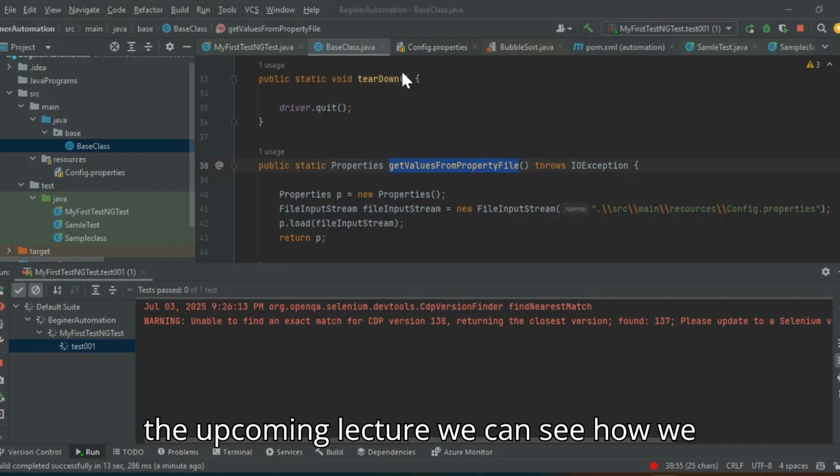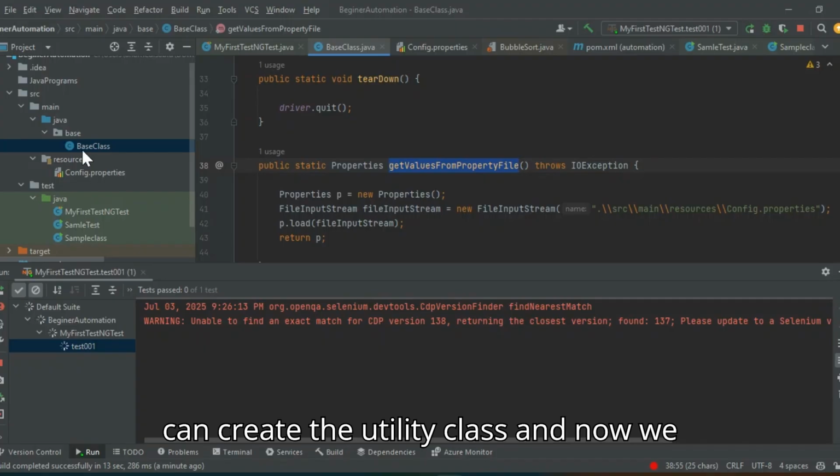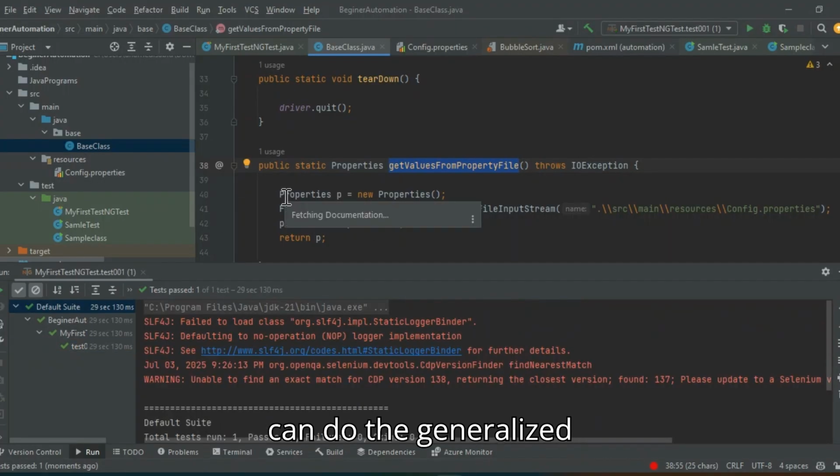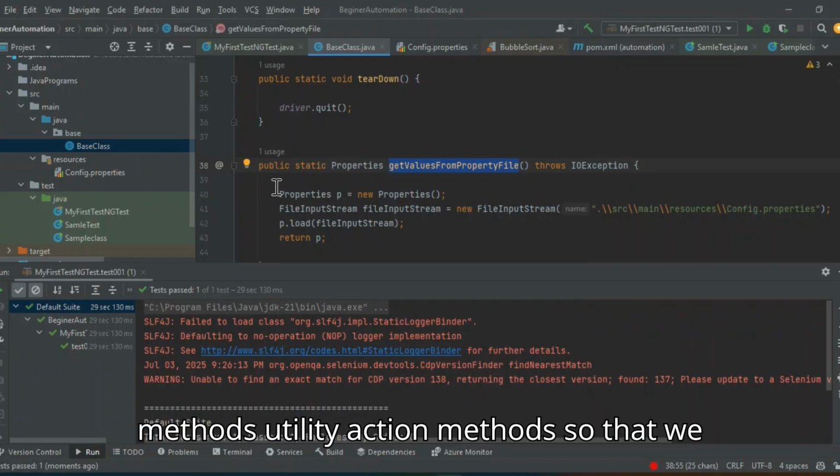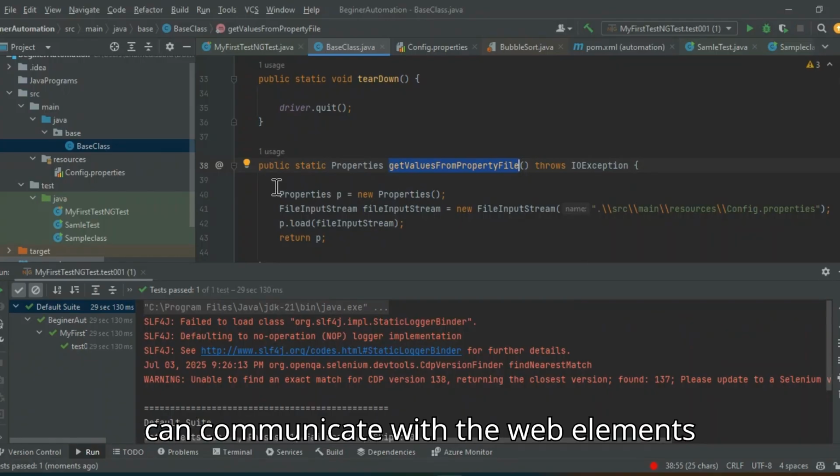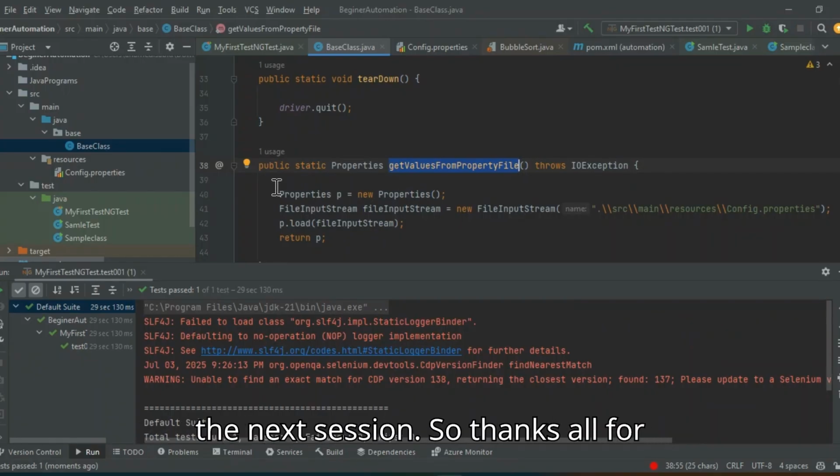In the upcoming lecture we can see how we can create the utility class and how we can do the generalized methods, utility action methods, so that we can communicate with the web elements accordingly, right? So we can see that in the next session.